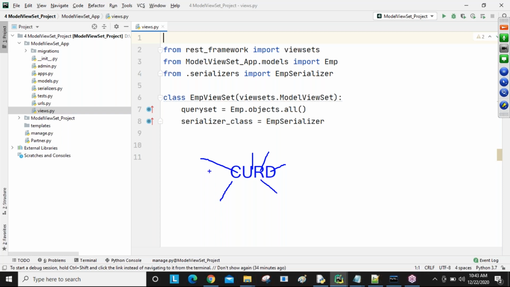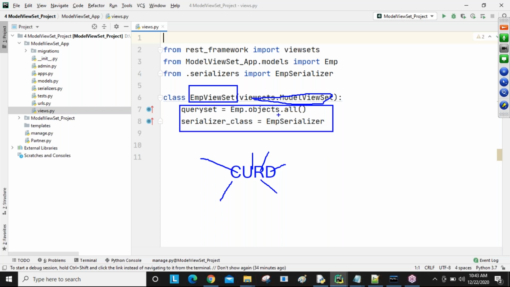Okay, if we are using the REST API, then I created only one view with some predefined classes. REST API is providing some predefined classes. So now, just two lines of code you are writing here.